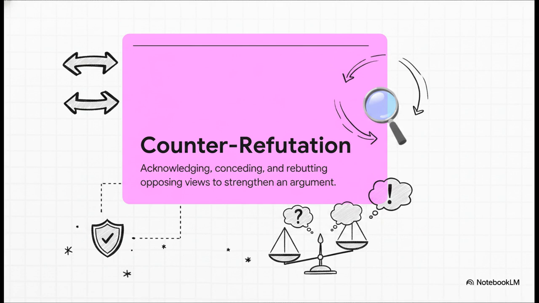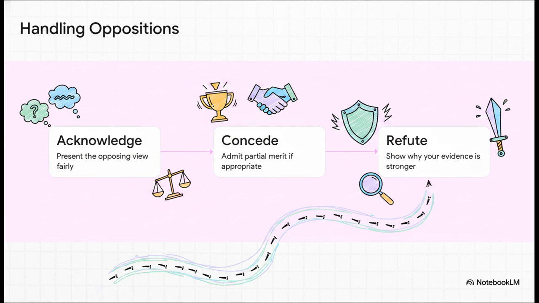Well, because doing so proves to your reader that you're an intellectually honest, credible writer. It shows you've looked at the whole picture and you still stand firm. The mechanics of this pivot are everything. First, you start by acknowledging the opposing view fairly. Absolutely no straw man arguments allowed here.